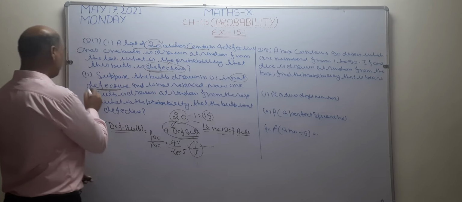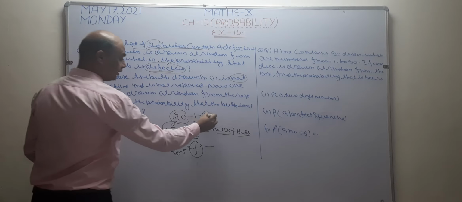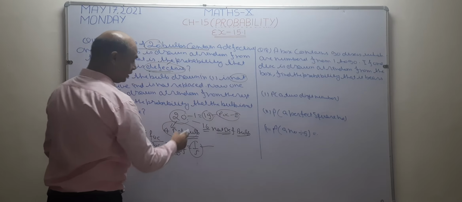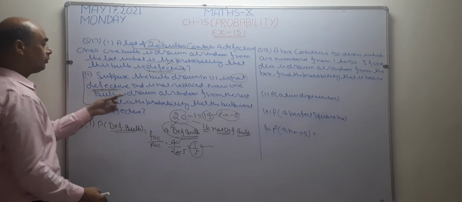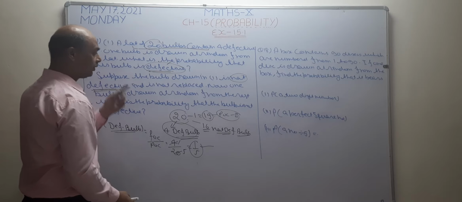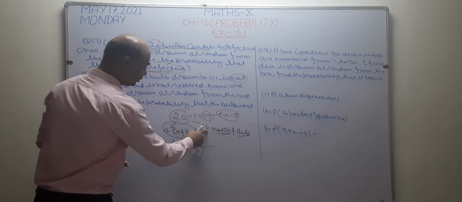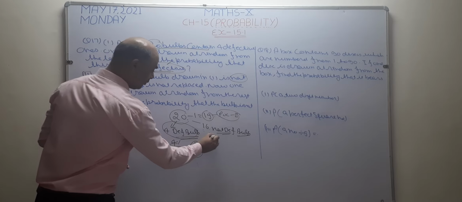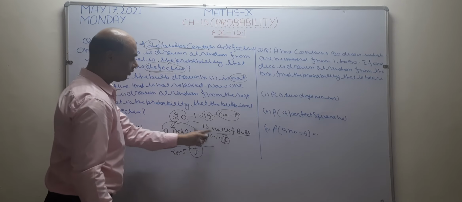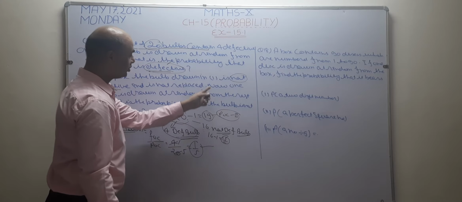Now for the second part, POC becomes 19. This bulb is taken from the not defective bulbs, so I am going to subtract one bulb from not defective. How many bulbs are there not defective? 16. It means the remaining not defective bulbs are 15 for the second part.